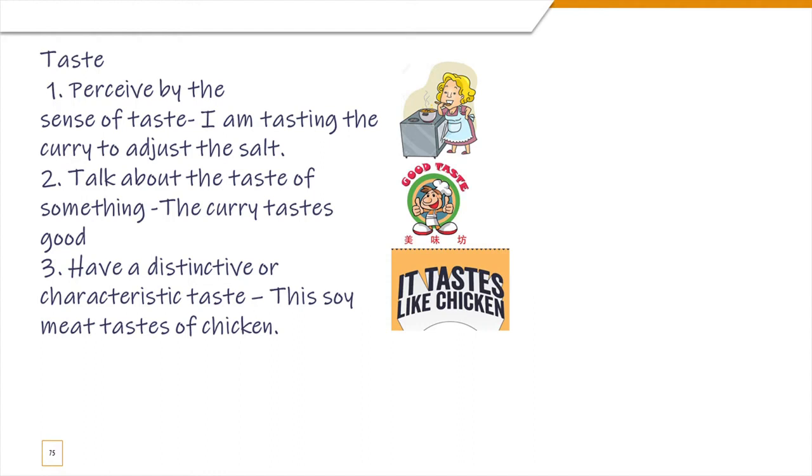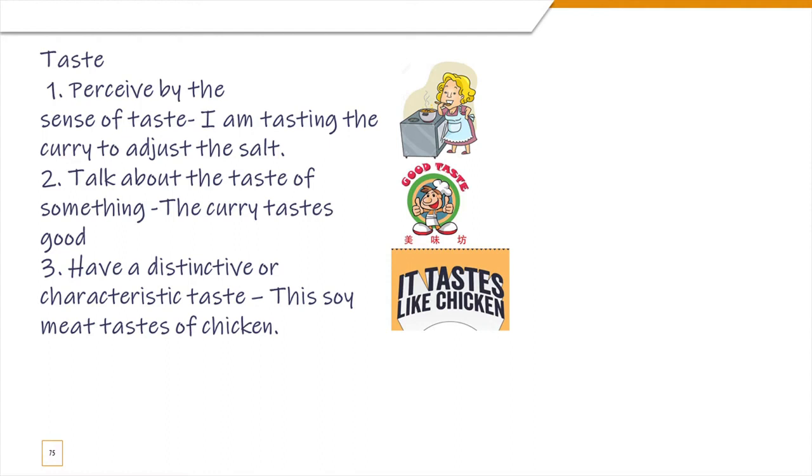Now, if you're talking about the condition of the food, the taste of something, then you say the curry tastes good. Now, this is the stative meaning. You can't use the ing here, right? Because it's not the curry that's doing the act of tasting, it's the person, okay? And the next one is have a distinctive characteristic or taste. So this is again a stative meaning. Now, you eat something and that reminds you of some other food. For example, soy meat. This soy meat tastes of chicken, okay? So it tastes like chicken. So these are the three different words with three different meanings with the verb taste.